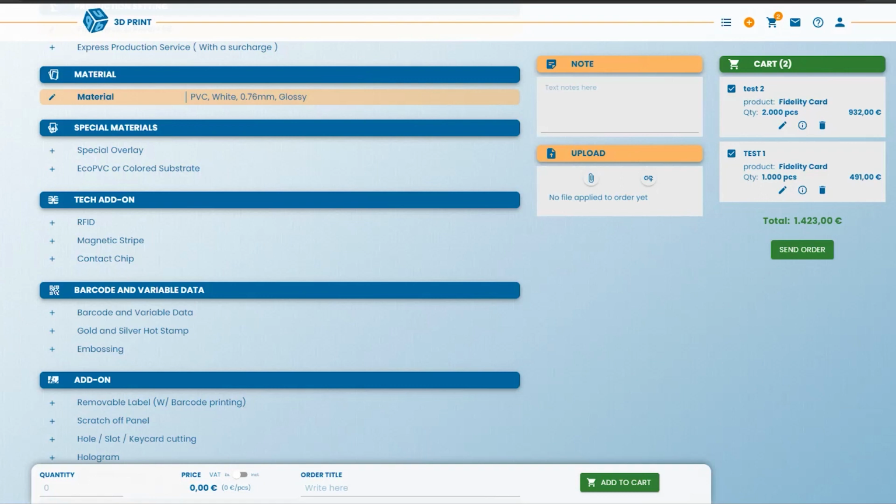But as there are many people in 3D print, we can create a single user for each of you. You just have to write to us and we will give you your own credentials.